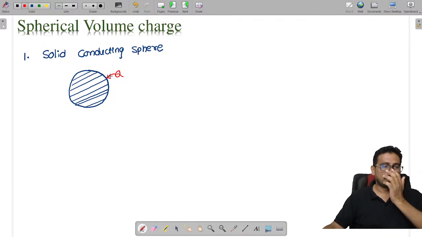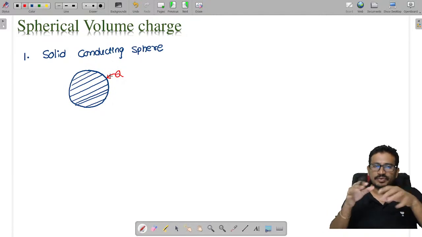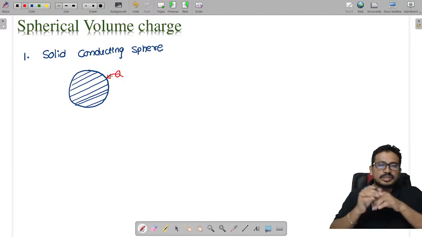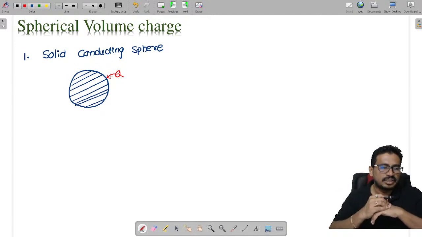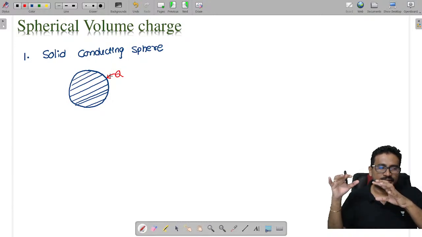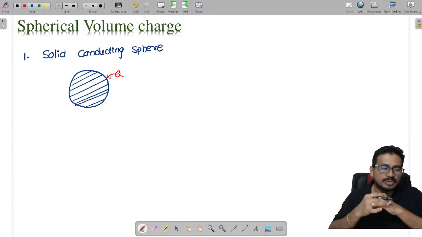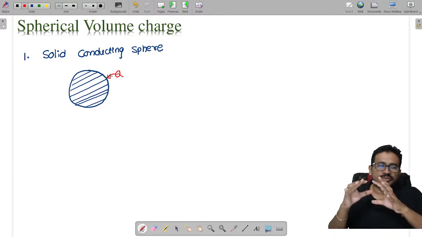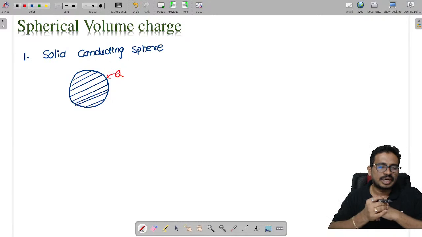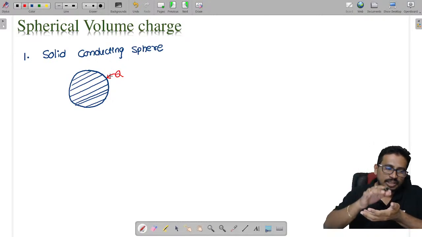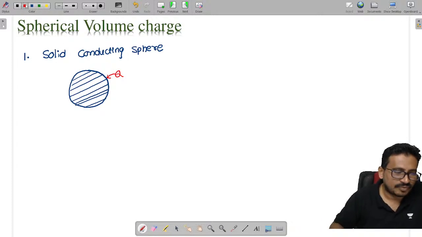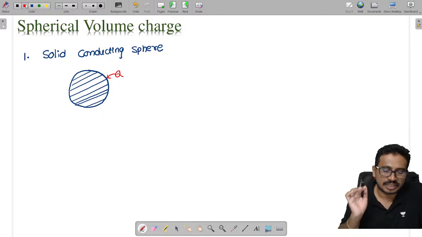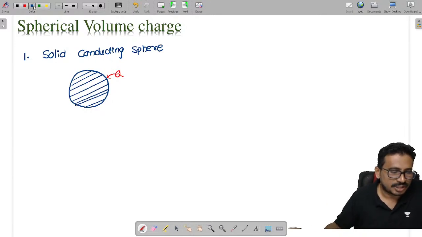Whatever amount of charge I have given to the solid conducting sphere, the charge will completely lie on the surface of the conductor. As we know, charge cannot enter into the conducting sphere. Whatever excess charge we have given to the conductor, the charge will reside only on the surface of the conductor. The charge cannot penetrate into the conductor. Fine. This is in the case of a solid conducting sphere.